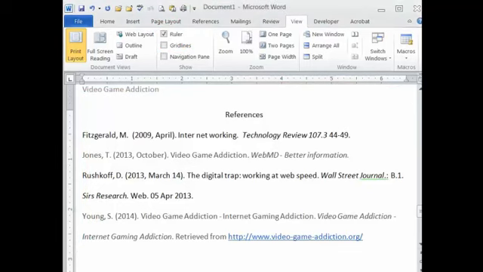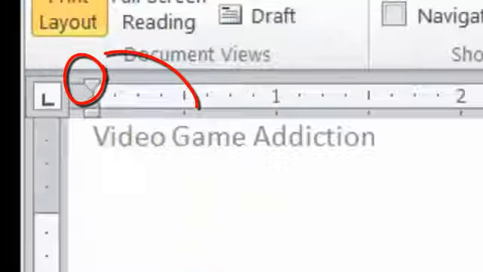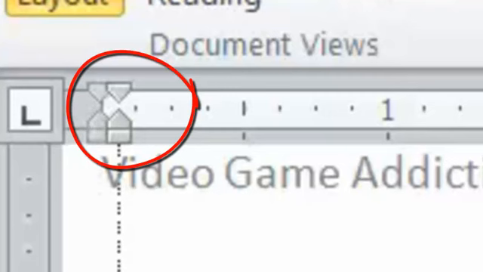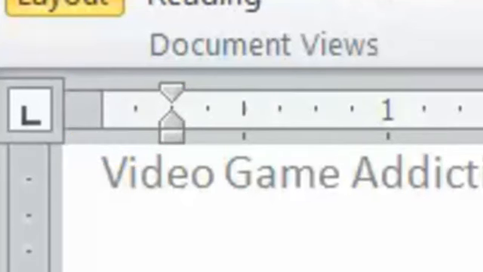If you highlight all of your references, because this formatting is only going to take effect on a selected group of text. So we're highlighting our references, and even though I didn't highlight all of this last line, it's highlighted the paragraph, which is the level of formatting that we're doing. On the top ruler, I'm going to see this little triangle that's pointing up. I want to grab that. Sometimes they both come over, that's okay. I just take it 2 clicks over, 1, 2, and then the top one, move it back to that line.